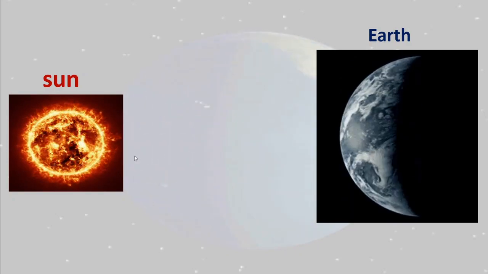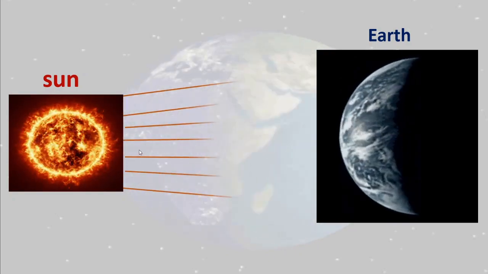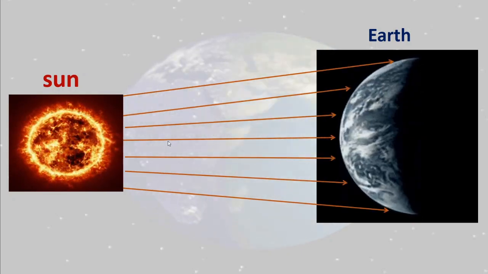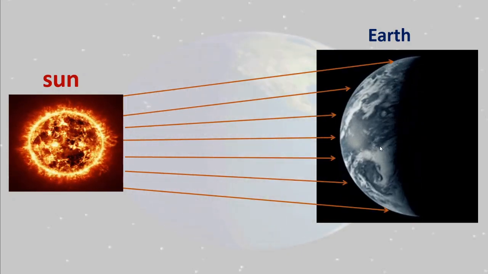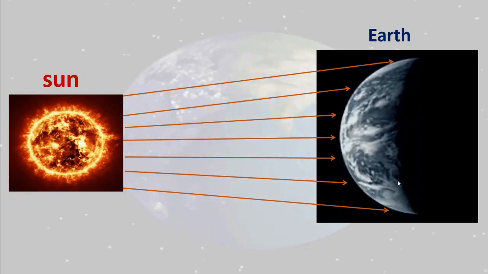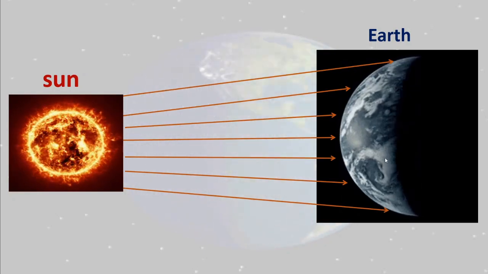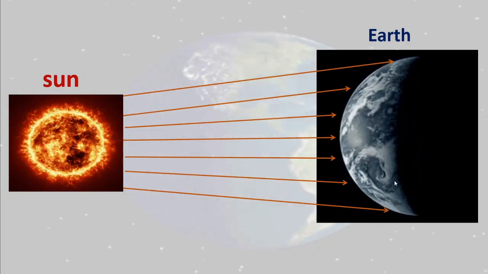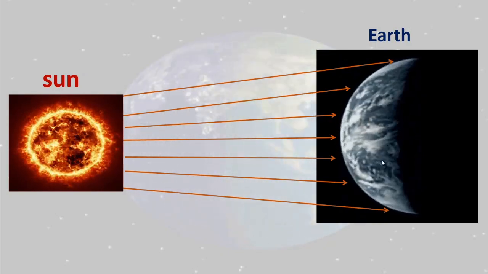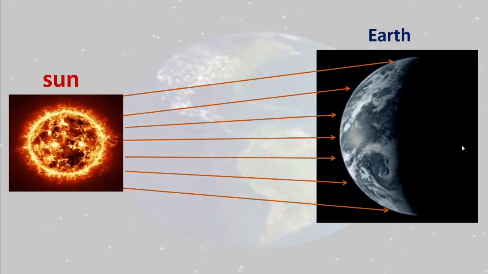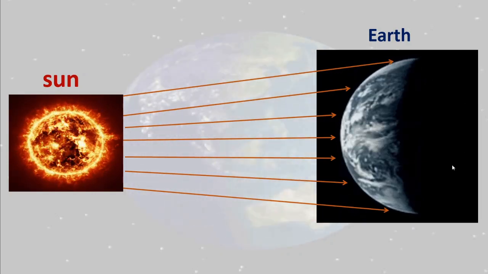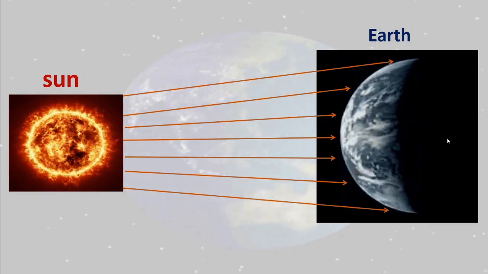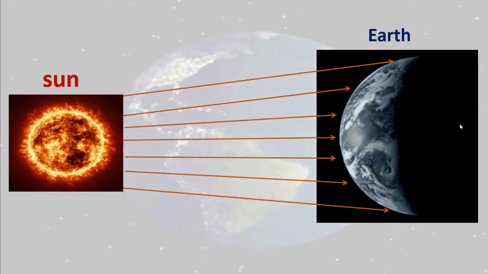Now the sun rays, they come from the sun, which emits the light, and it reaches the earth. That is, one part of the earth receives the light. See here, this part is getting the light from the sun and the other part is in darkness. Correct? The sun rays don't reach the other side.